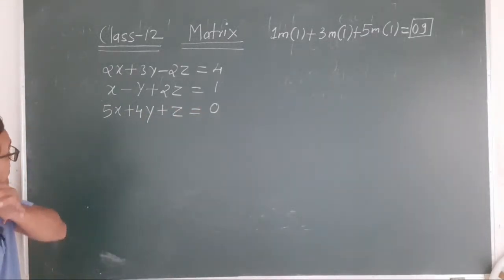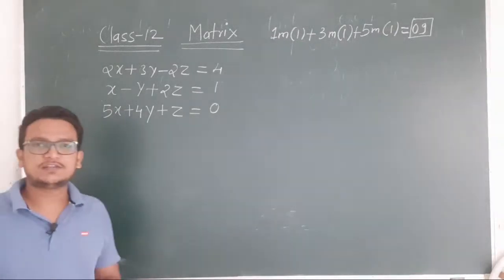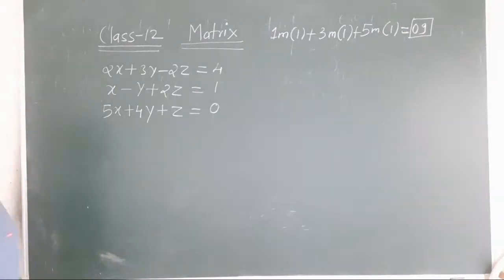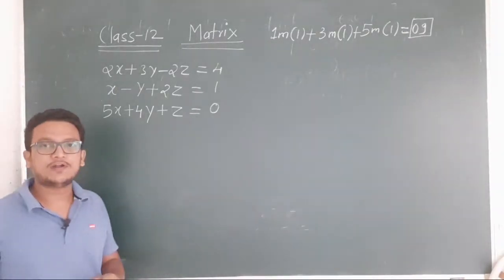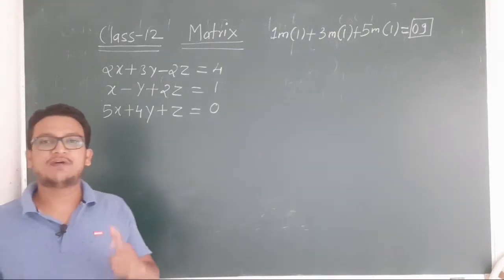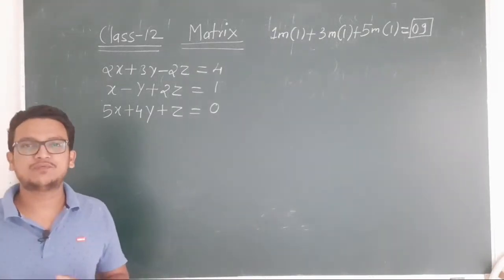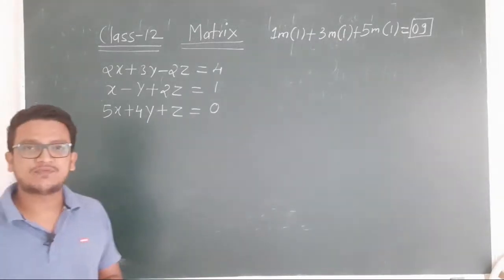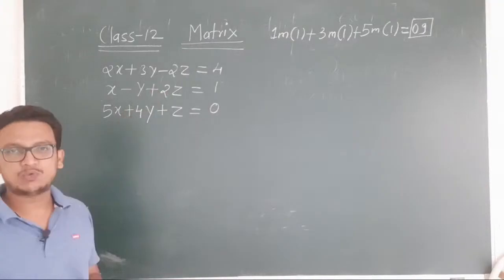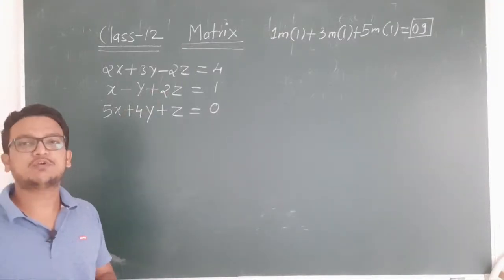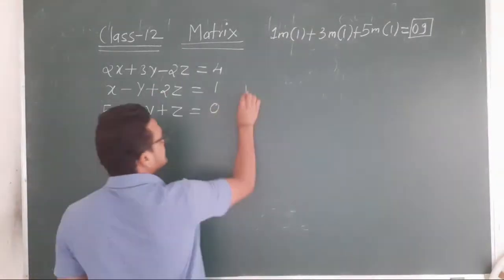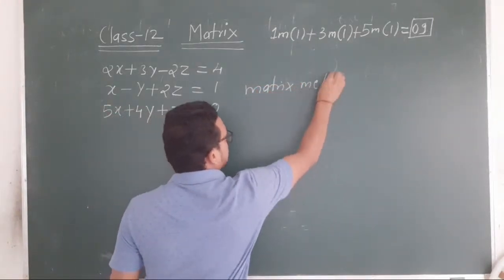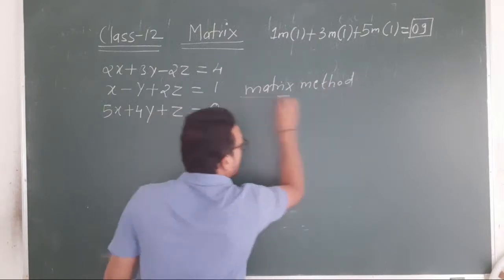Now here, how many linear equations are there? 3 linear equations. How many variables are there? 3 variables. Now I want to find the values of x, y and z. To find the values of x, y and z for these 3 linear equations, which method are you going to use? That method is called the matrix method.